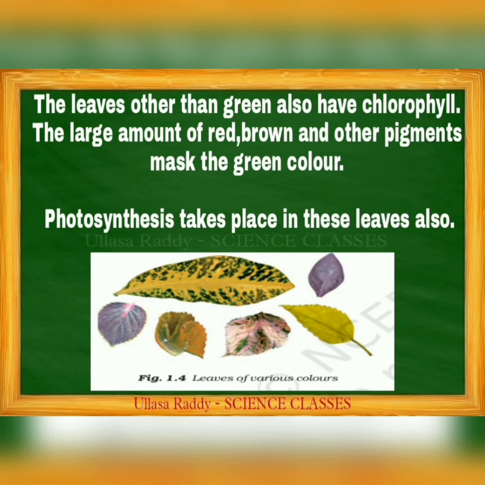What is the main function of chlorophyll? It is necessary for the photosynthesis process. If chlorophyll is not present in the leaf, that plant is not fit for the preparation of food. The chlorophyll is necessary for the preparation of food. Remember this. All leaves contain chlorophyll pigment, but other pigments are also there. That is the reason for the change of color of leaves.